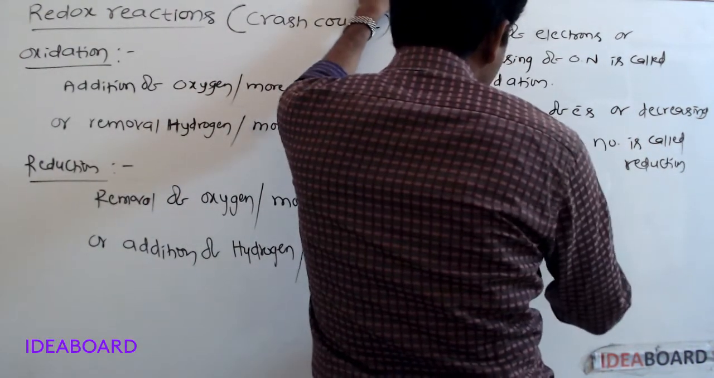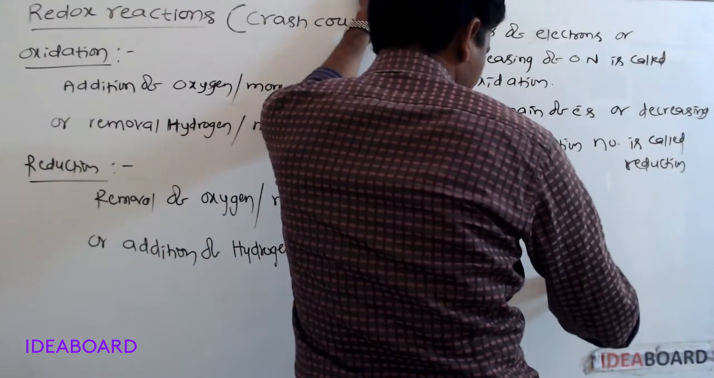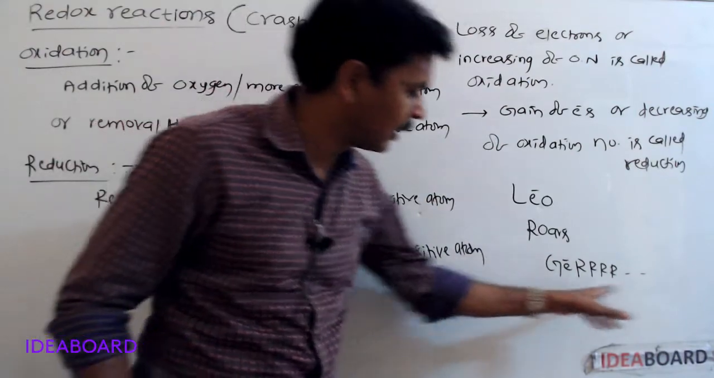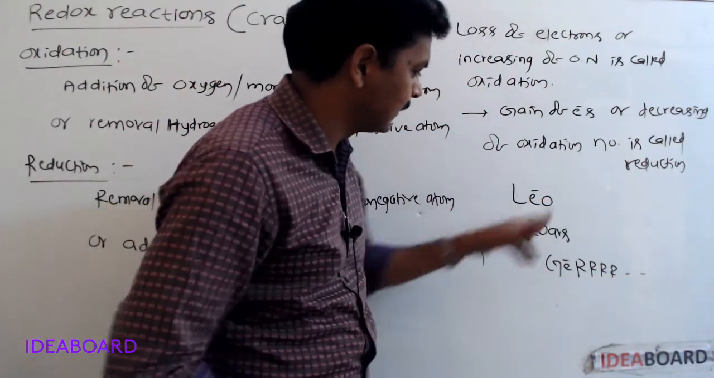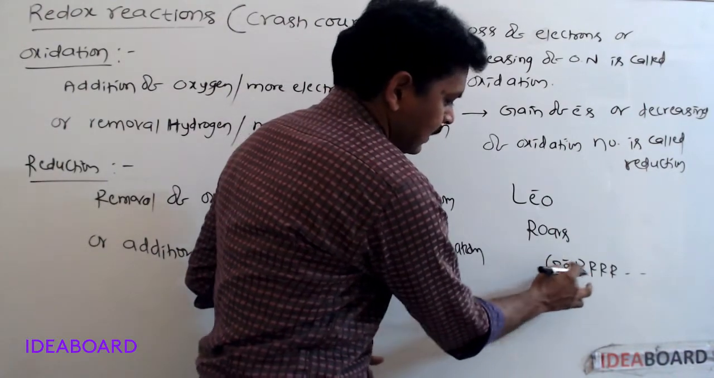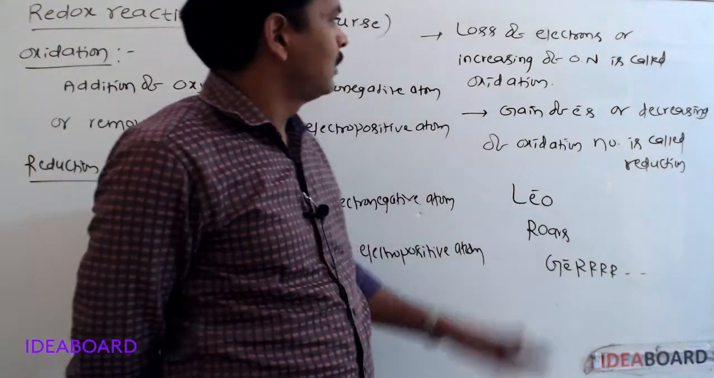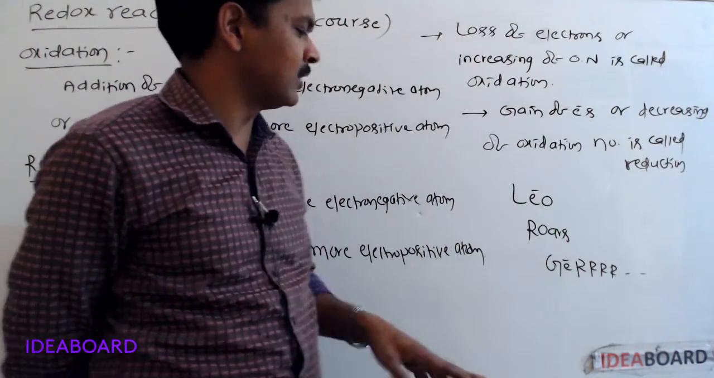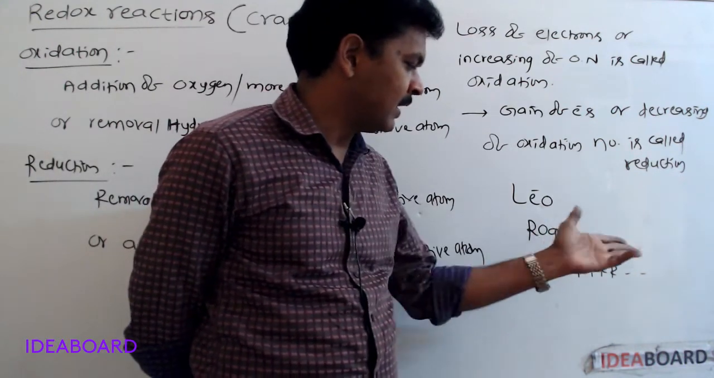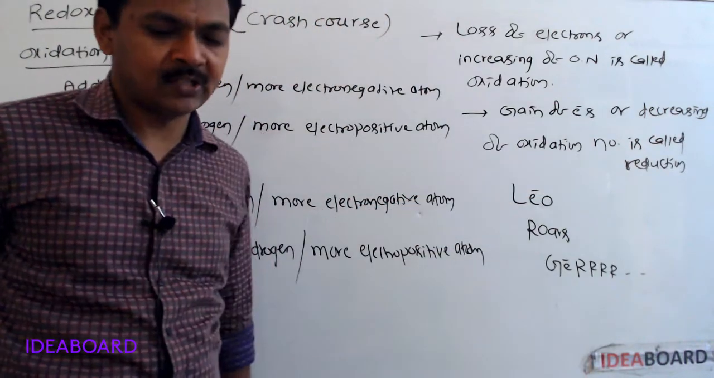Simply remember like this: LEO roars, grrr. Loss of electrons is oxidation. Gain of electrons is reduction. By loss of electrons, oxidation number increases, so increasing of oxidation number is also called oxidation. By gain of electrons, oxidation number decreases, so decreasing of oxidation number is also called reduction.